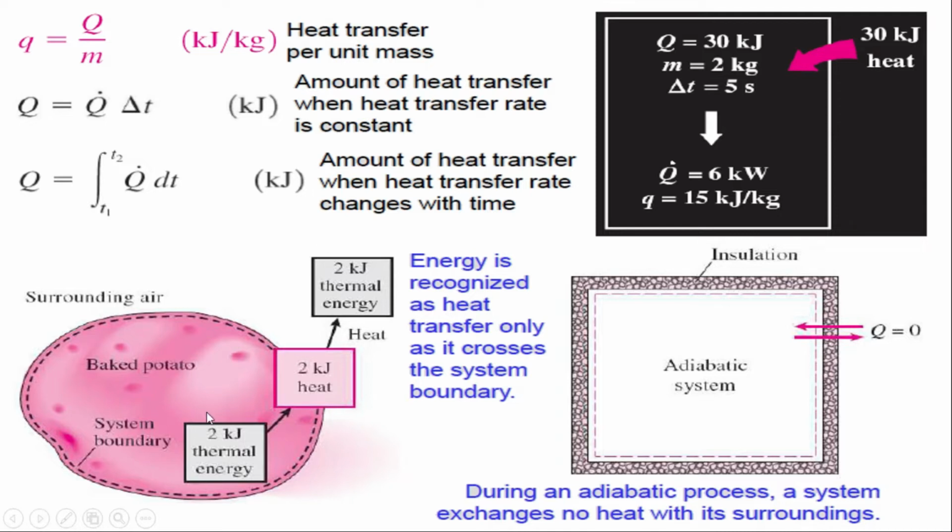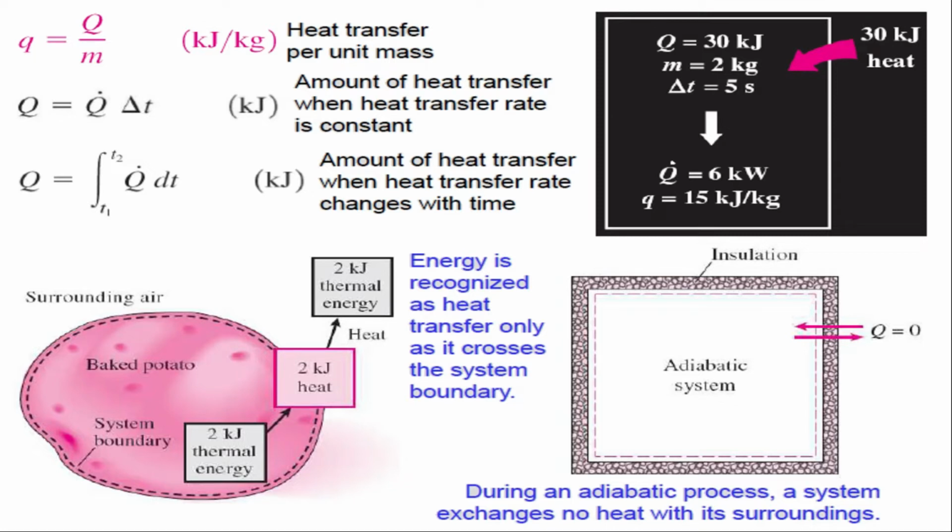So heat transfer will occur only when there is energy transfer at the boundary. Energy is recognized as heat transfer only as it crosses the system boundary. If it's not crossing the system boundary, then it will be only internal energy. At the start of the lecture, if you remember, we were discussing a room having a fan inside, and there was the electric energy.